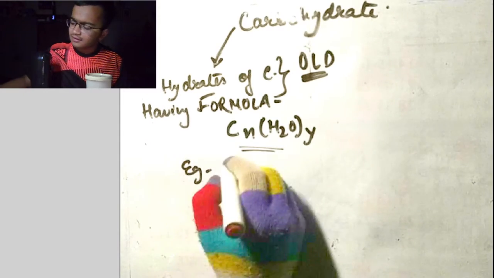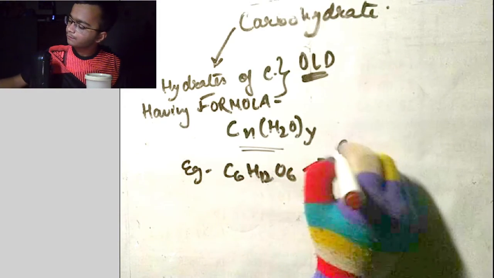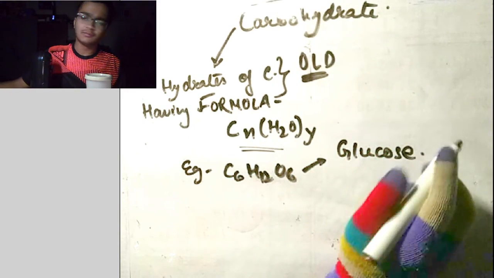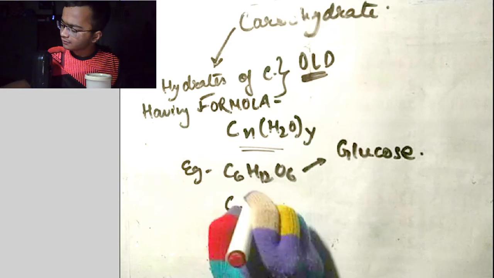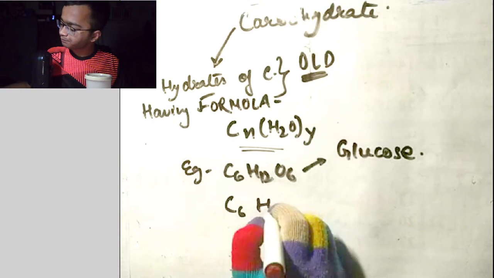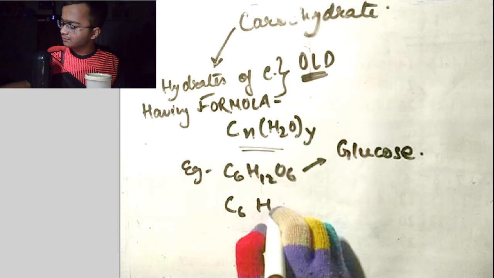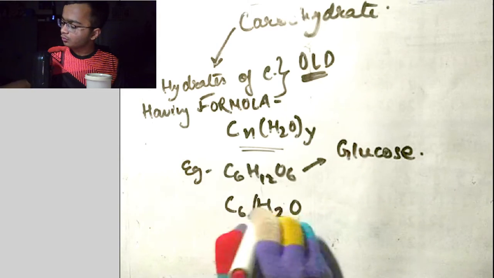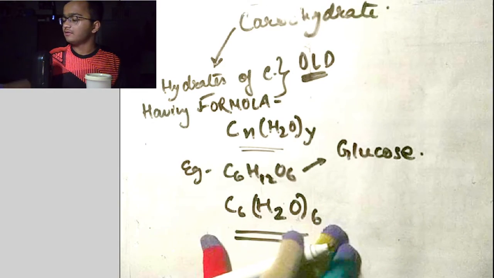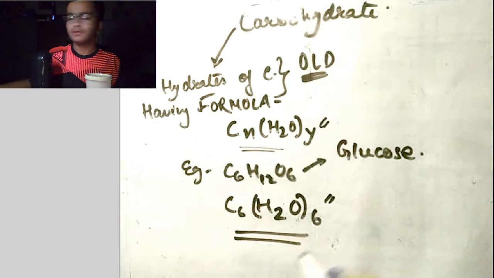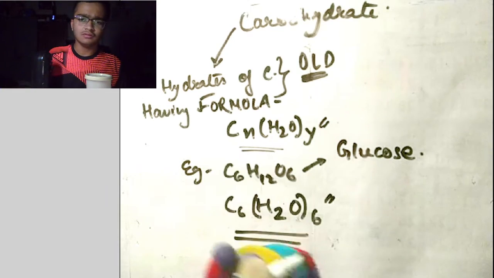Let's take some example of this. I take the example of glucose, which is C6H12O6. We know glucose is a carbohydrate. I am going to represent this glucose in this form: C6(H2O)6. I have just represented this carbohydrate in this form. Both the forms are the same. So that means carbohydrates are satisfying the formula Cx(H2O)y.